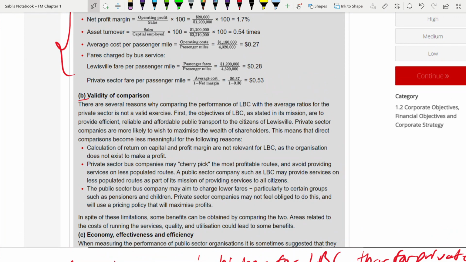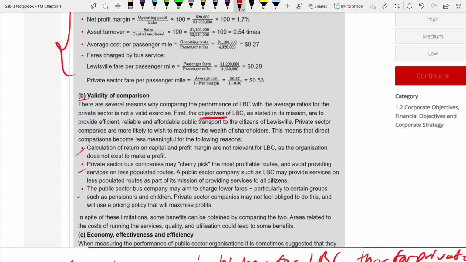So these are the three top reasons why you should not compare. First of all, can you compare? Does it make sense? For me, it's not valid, because one is private sector, one is public sector. So that is the first thing you have to talk about. Their objective is not the same. So objective. First, the objectives of LBC differ.